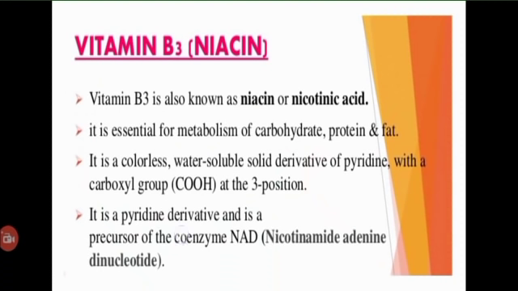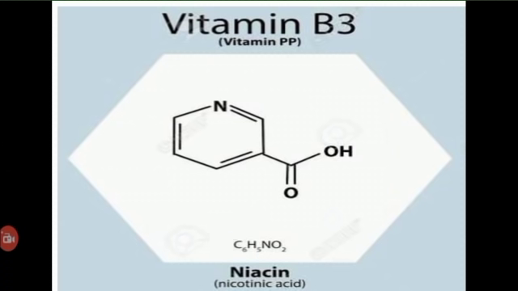It is also known as nicotinic acid and the scientific name is niacin. It is also known as the pellagra preventive factor of Goldberger. The disease pellagra, known as rough skin, has been known for centuries. It is a colorless water-soluble solid derivative of pyridine with a carboxylic group at the third position. In structure, niacin is pyridine 3-carboxylic acid, and the amide form of niacin is known as niacinamide or nicotinamide.